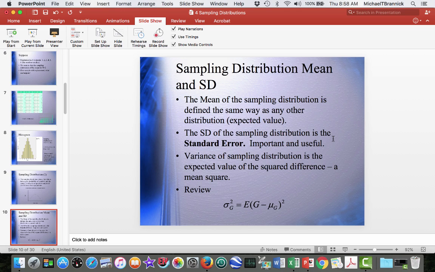The variance of a sampling distribution is the expected value of the squared distance, a mean square. So that's where mean square comes from. It's a variance. All right. In symbols, the variance of g, this is the expectation operator, is the expected value of g minus the mean of g, squared. So remember, the expected value would be like the sum of this thing over n. So it's the variance. It's the sum of squares divided by n.